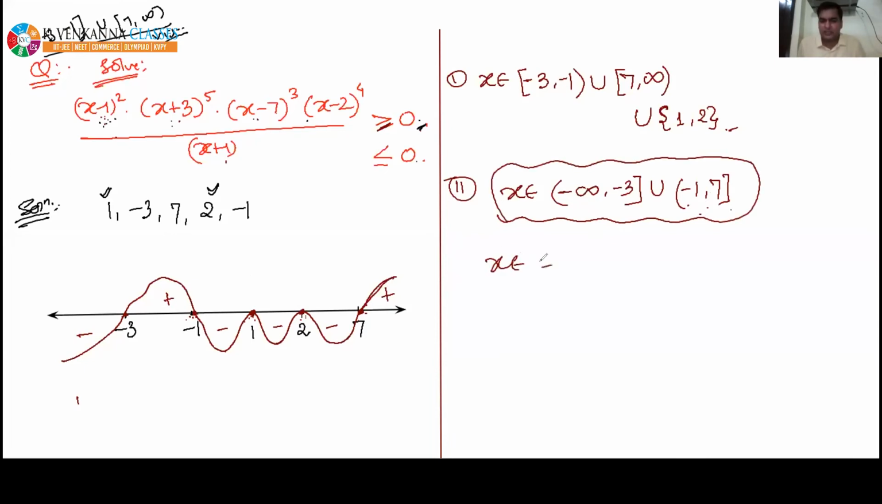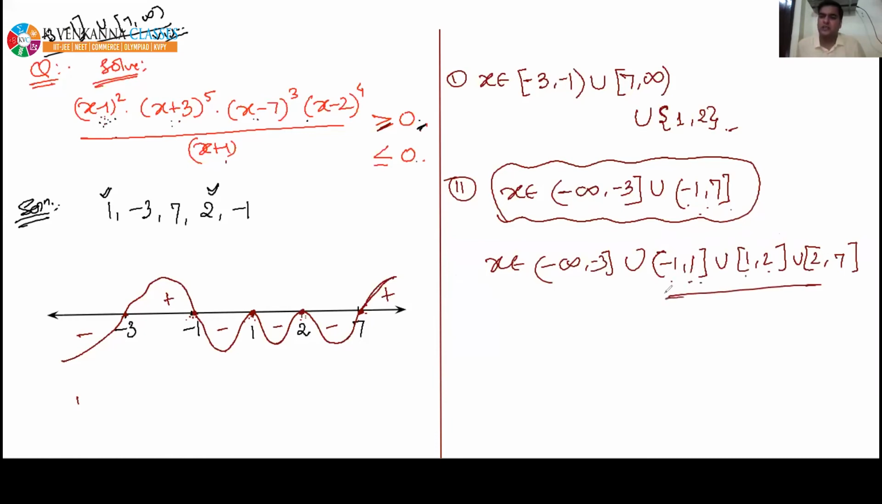Suppose if anyone is writing like this: -infinity to -3, union -1 to 1, where at 1 you put a closed bracket, then union 1 to 2, then union 2 to 7. Then in the next step, you can combine -1 to 1, 1 to 2, 2 to 7 into -1 to 7. You can combine all these three. So I'm directly going to write the answer like this.